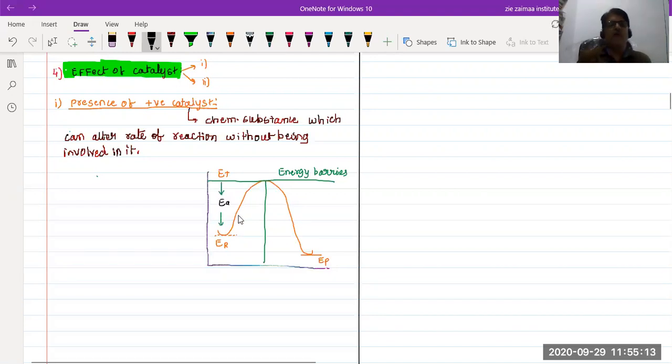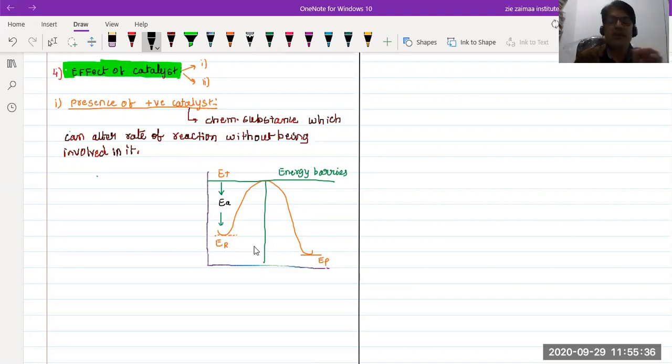Whenever the chemical reaction has started and a positive catalyst is added, the energy of activation can be lowered. Then it can cross over that energy barrier and the chemical reaction is sped up.